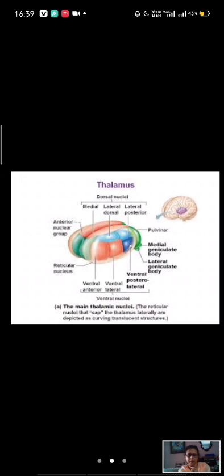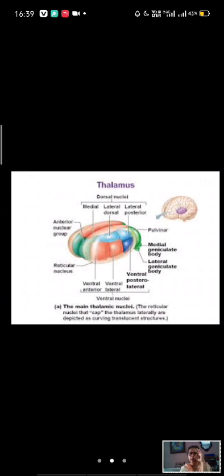So many times we have mentioned this, where we have seen the second order neuron end in the thalamus, then from here the third order neuron of the sensory tract arises and goes to the cerebral cortex. They mostly end in the ventral posterolateral nucleus of the thalamus. Say pain, touch, temperature, etc. These fibers. So this thalamus acts as the lower center for sensory sensation, but this lower center is for subconscious sensation, not for conscious sensation.